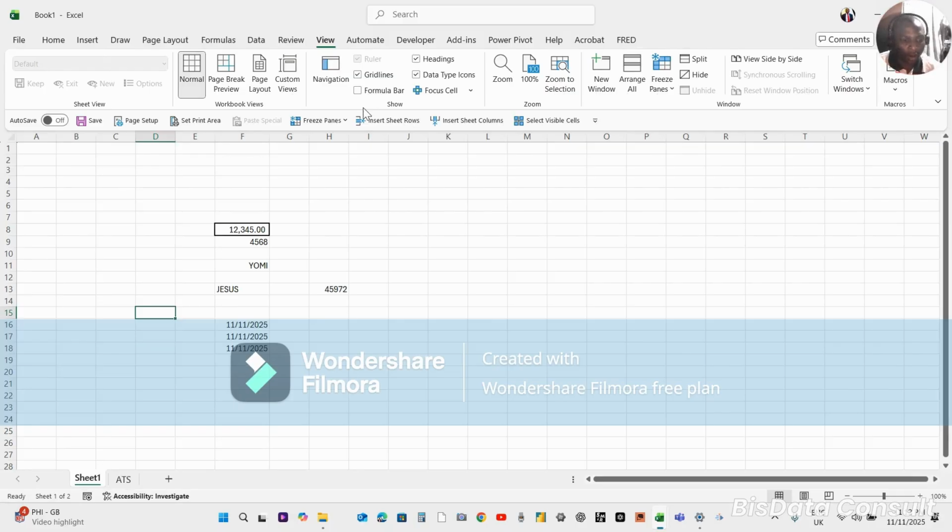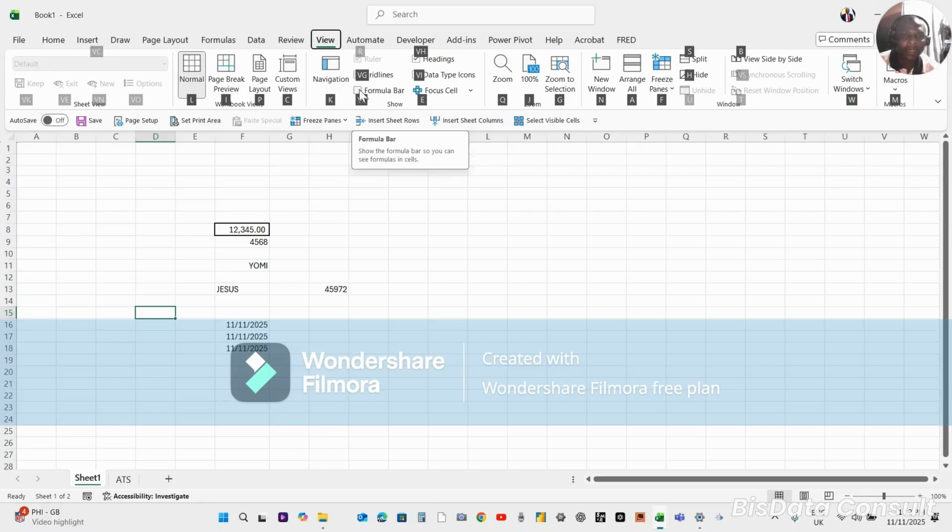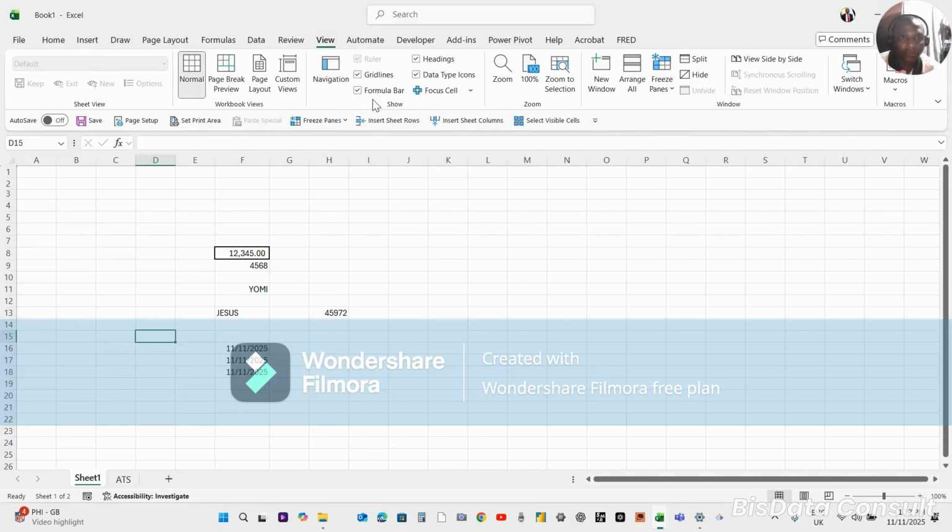Let's say Alt W. Now, to tick the formula bar back again, either I click on it or I press VF and the formula bar is back. So this is how to navigate Excel with the Alt function.